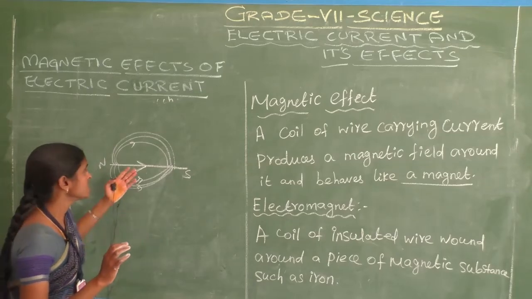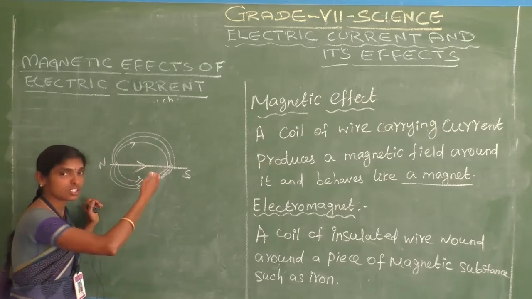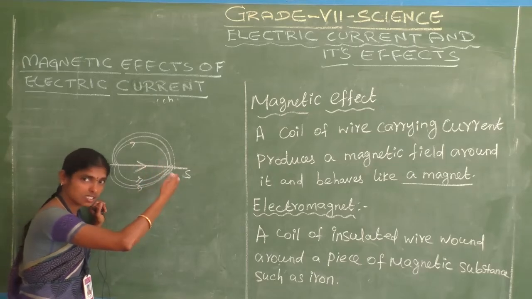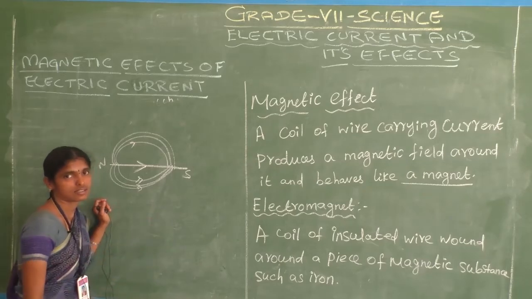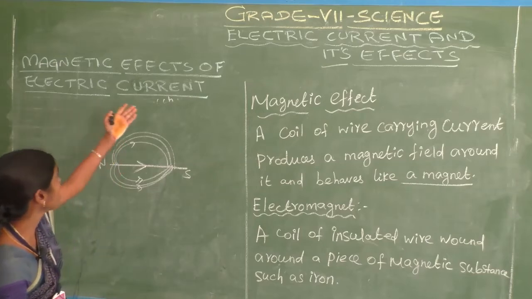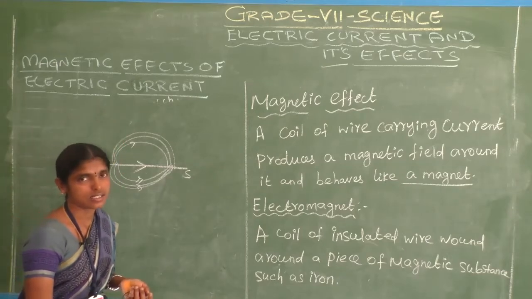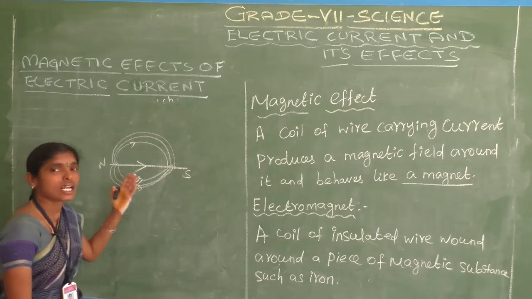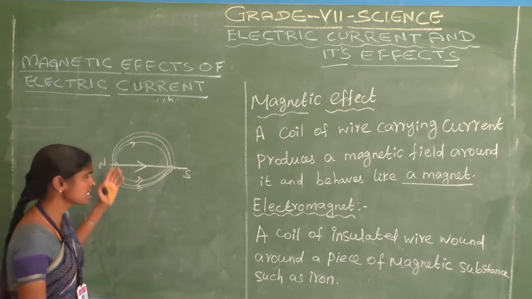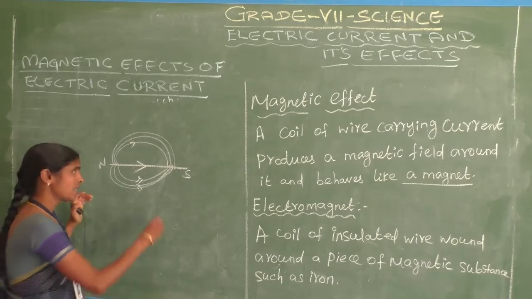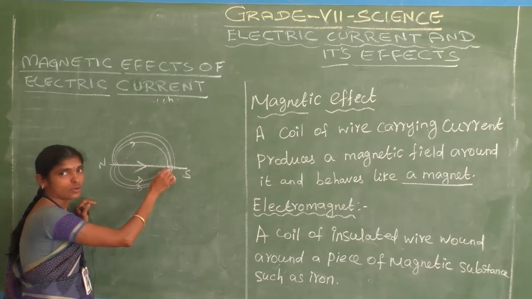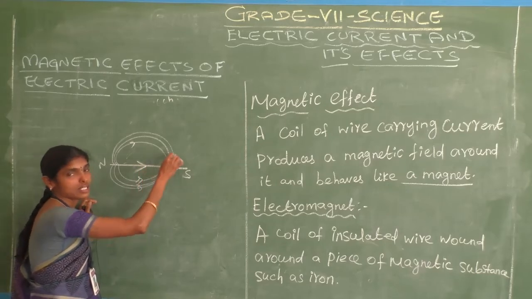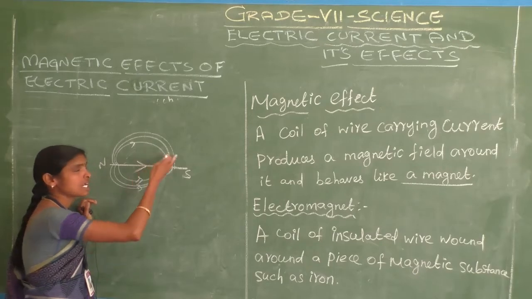This electric current and magnetism together is called electromagnetism. That we will discuss. Do you understand or not? That is the magnetic effects of electric current. What is meant by electromagnet? This is the magnetic effect of electric current. A wire behaves like a magnet. This is called the electromagnet. Next question, how is an electromagnet made?